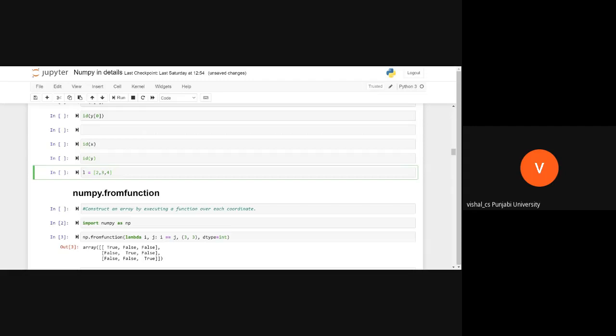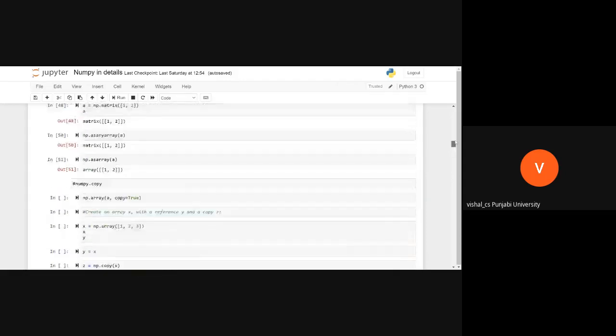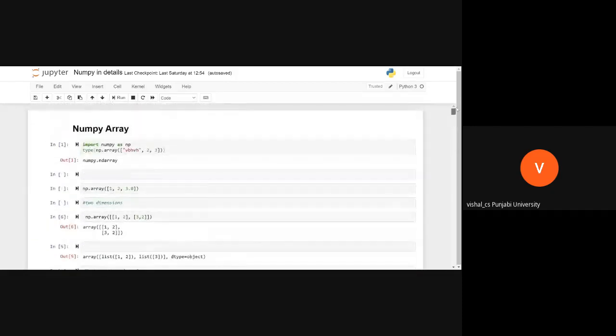But in order to use NumPy, you have to import it. If you have installed the NumPy library in your environment, you have to import NumPy. You cannot use NumPy without importing the library. I have to import first. I am writing import numpy as np. Then I can use np. What is this np? This is an alias for NumPy.